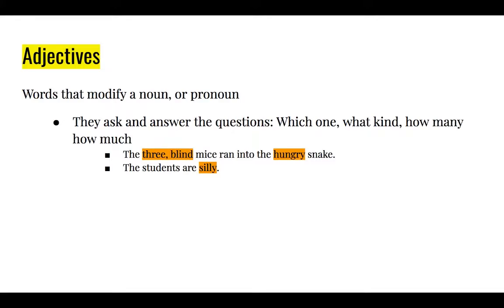Silly, in this second sentence, is an example of a predicate adjective. Predicate adjectives go after the nouns they modify, and they are after a be verb. 9 times out of 10 in English, adjectives always go before the noun or the pronouns they modify. Something I didn't create for this Google Slides, which I should have.